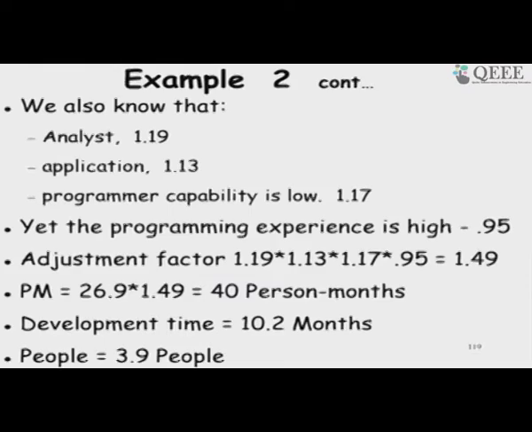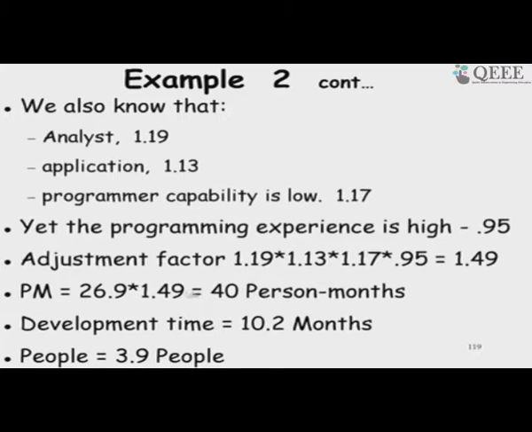Then we use those factors, for example analyst capability 1.19. We look up the table of values, take these values, and multiply each of them directly with 26.9, and we get 40 person months.